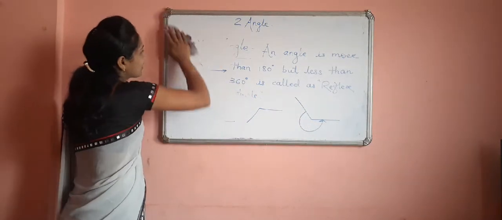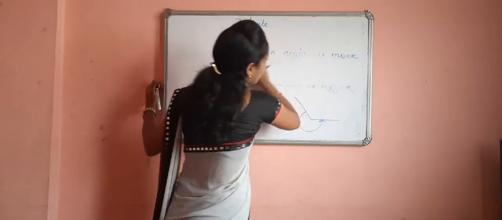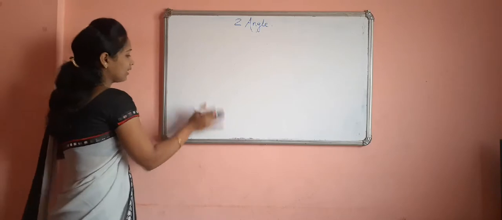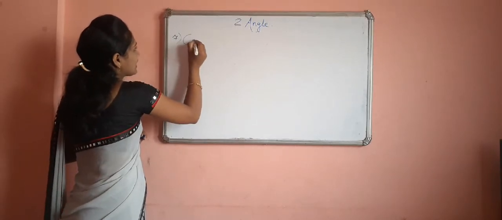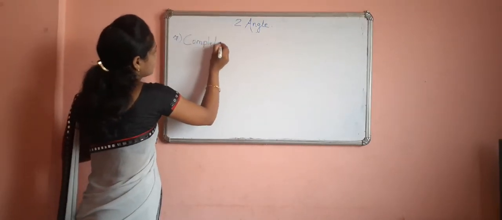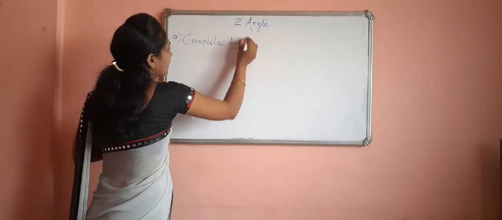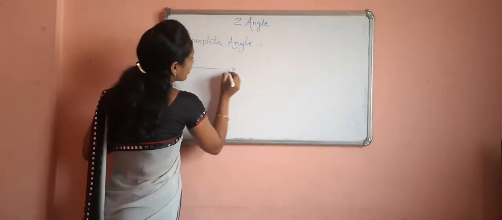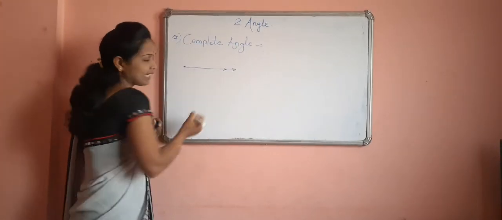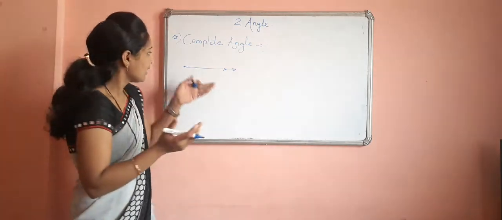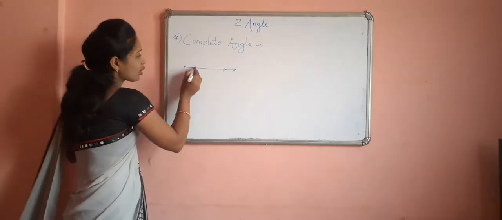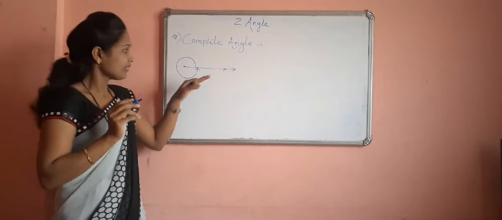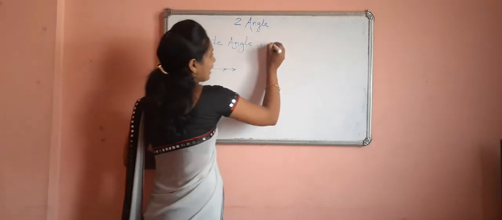Okay, now next one, this is the last type of angle, that is complete angle. It means the whole circle is completed. Complete angle. Seventh number, that is complete angle. If you observe the figure of complete angle, it is the same as zero angle. Zero angle figure is given in this way. Then teacher, how can we recognize whether this is zero angle or complete angle? So just like this, the arrow is given in this way, then it is called a complete angle.